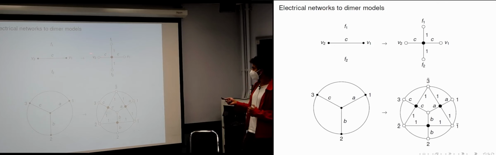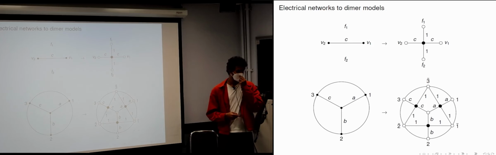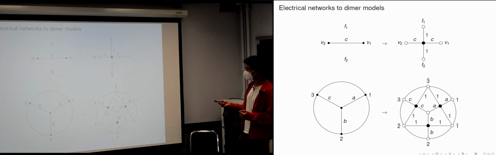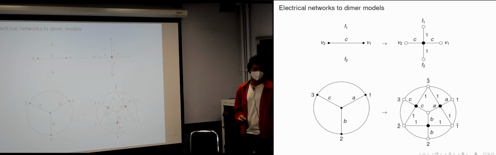And I should also tell you the rule for associating weights on the new bipartite graph over here. So these two now half edges that came from the original edge would get weight C, and the two new edges that you created would get weight 1. So this is some combinatorial procedure to start with an electrical network in a disk and produce a bipartite graph in a disk. So for example, if you start with this electrical network and you apply this procedure, you're going to get this bipartite graph.